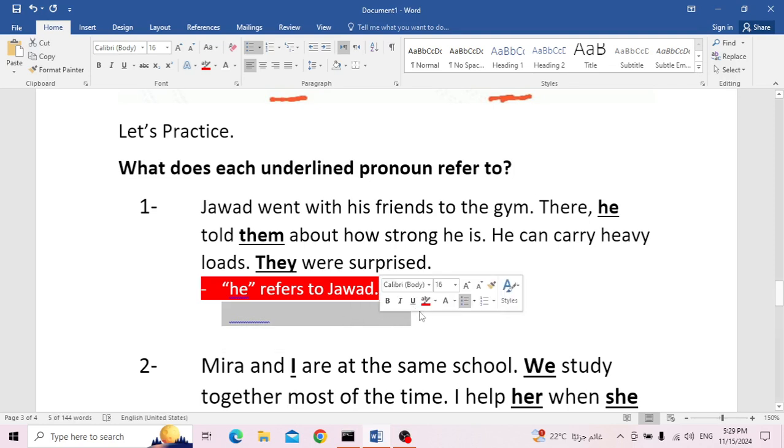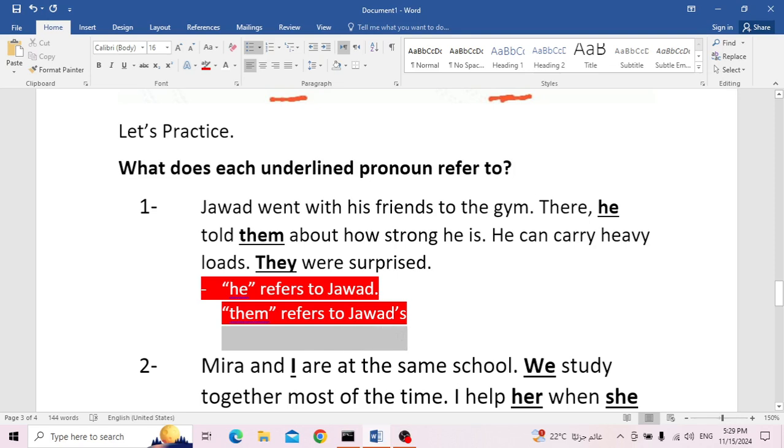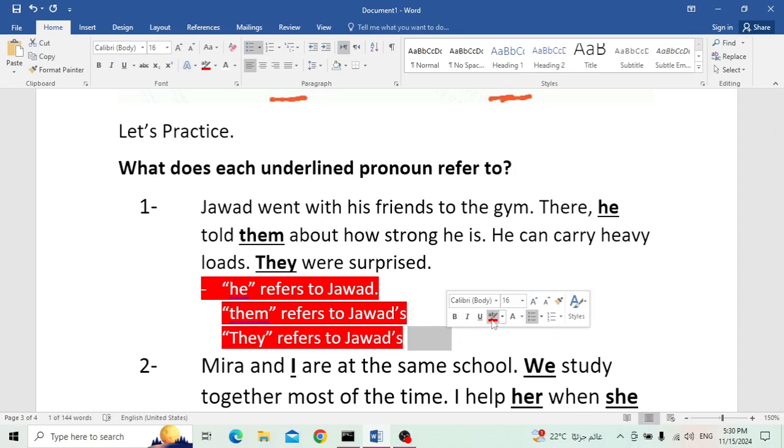Now let me complete with the last one. He can carry heavy loads. They were surprised. Who are they? Who was surprised because he was carrying heavy loads? Yes, of course, his friends also. But when I give the answer, I say whose friends? Jawad's friends. So they, as a word, refers to Jawad's friends.